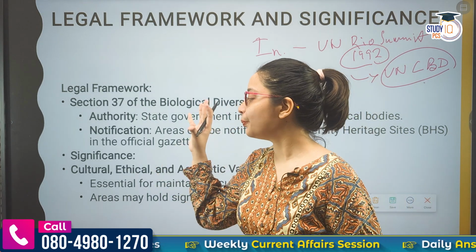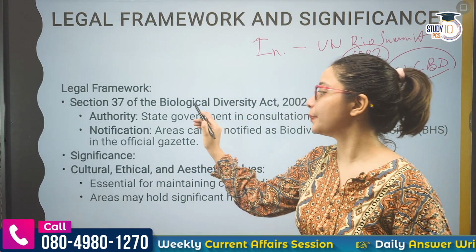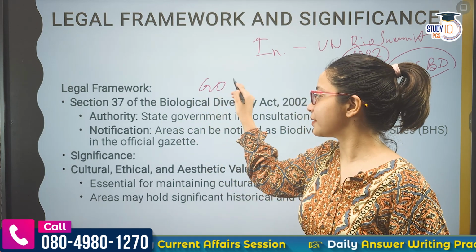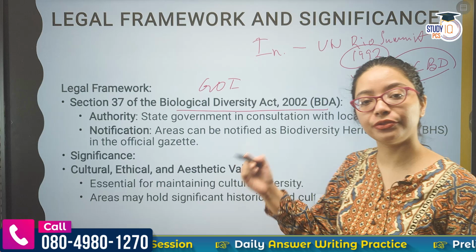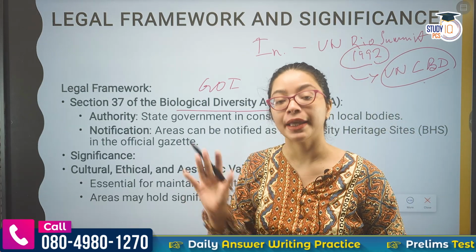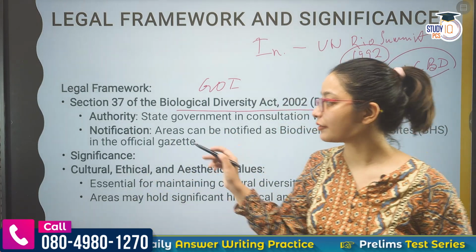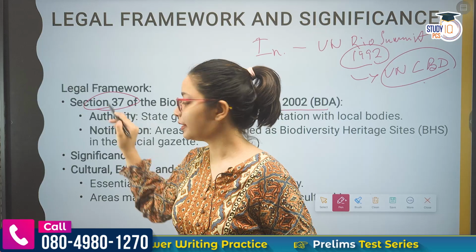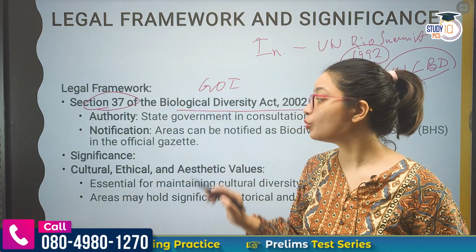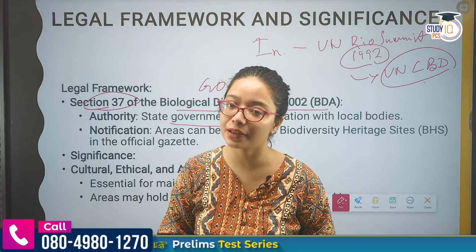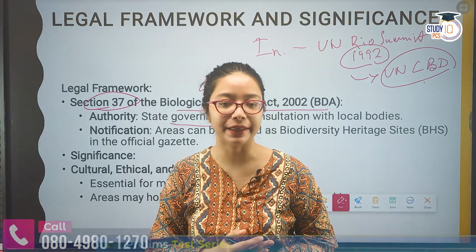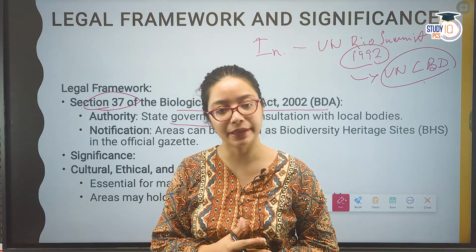For that, the government of India comes with an act. The government of India, that is the central government, brings an act, the Biological Diversity Act, to preserve the biodiversity of India. Third, under it, Section 37 is there. Section 37 gives the authority to the state government, in consultation with the local government, to declare a particular area as a BHS.